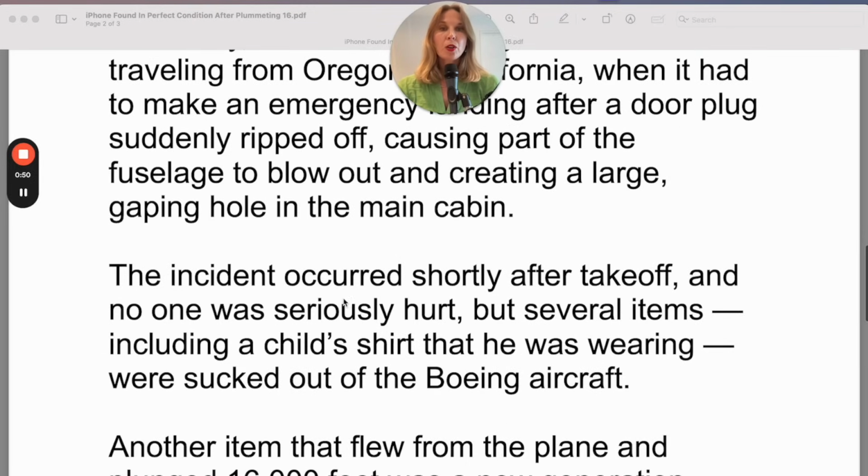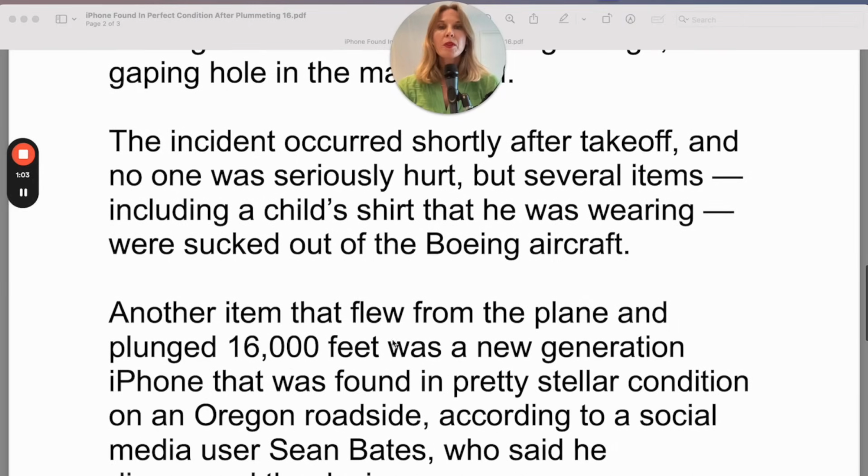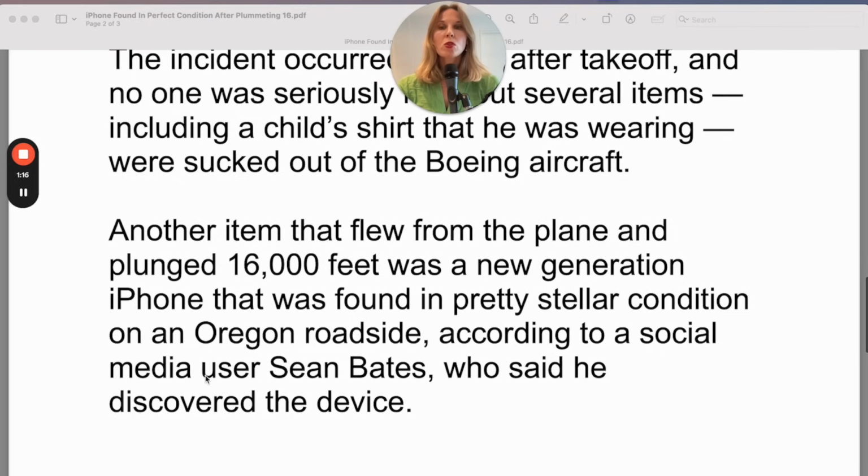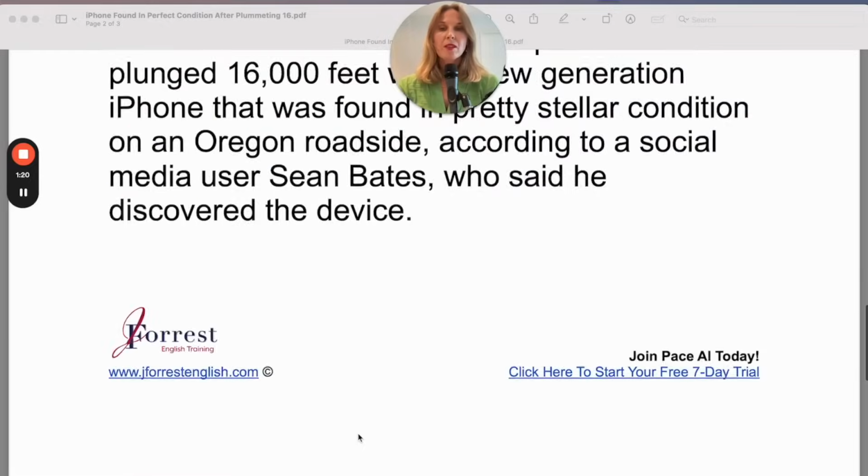The incident occurred shortly after takeoff and no one was seriously hurt, but several items, including a child's shirt that he was wearing, were sucked out of the Boeing aircraft. Another item that flew from the plane and plunged 16,000 feet was a new generation iPhone that was found in pretty stellar condition on an Oregon roadside, according to a social media user, Sean Bates, who said he discovered the device.